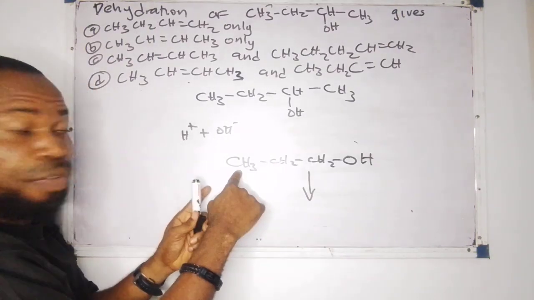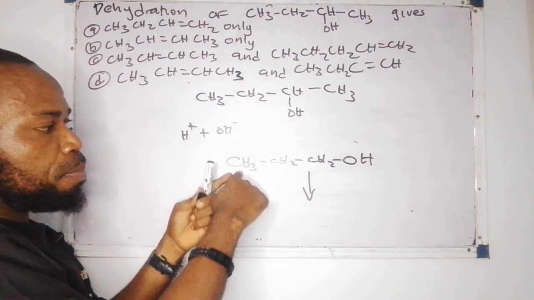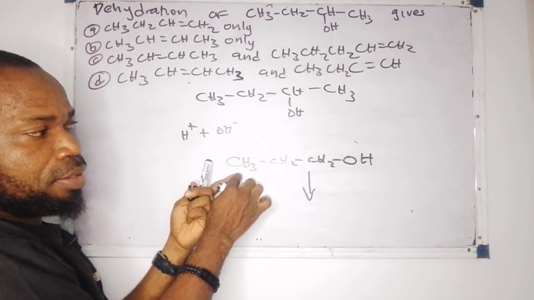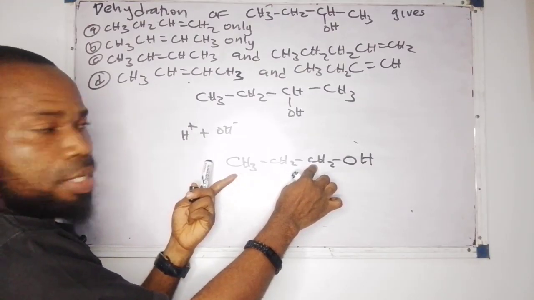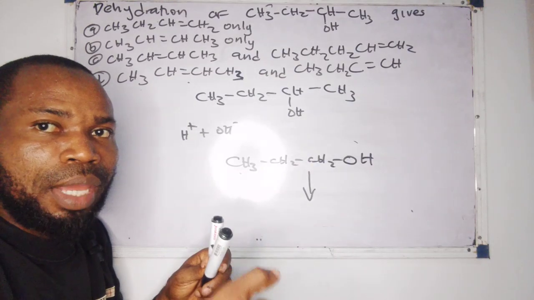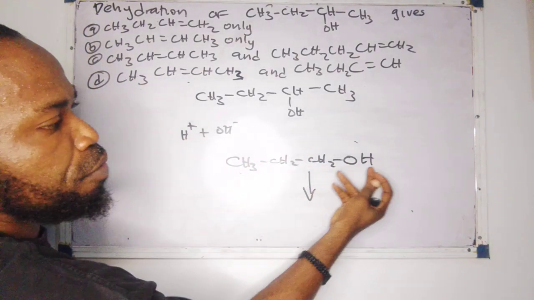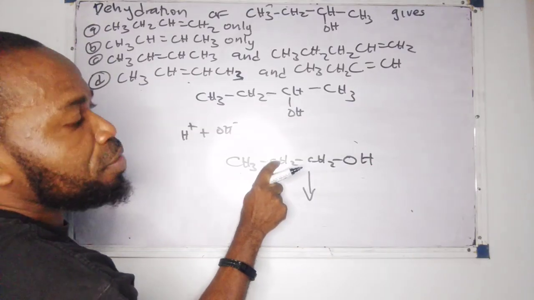Show you. I cannot remove it from here, because if I remove it from here, I will not free one electron, and the bond cannot be formed from here down to this place. So the hydrogen is always removed from the carbon that is closer to where you remove the OH from. So if I remove the OH from here, that means I'm going to remove the hydrogen from here.